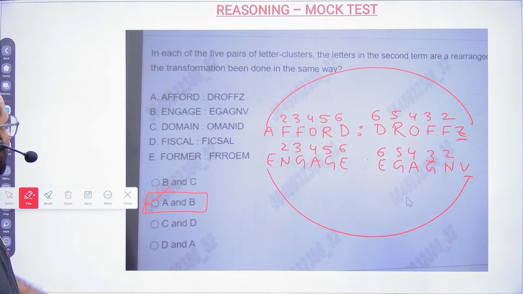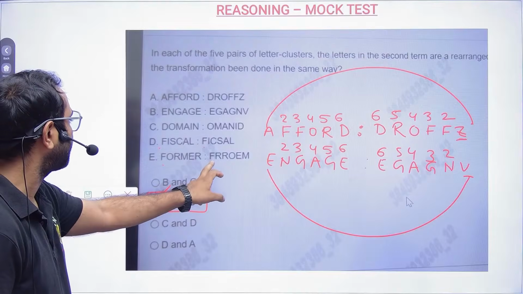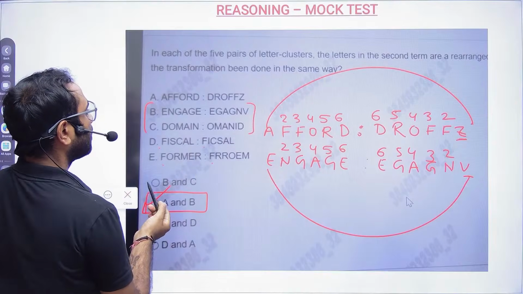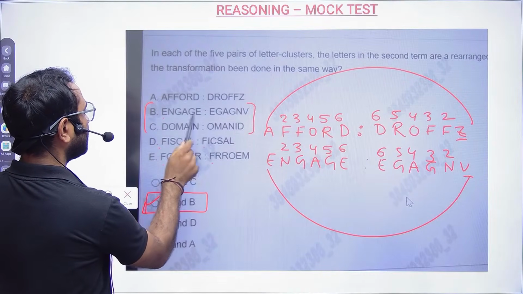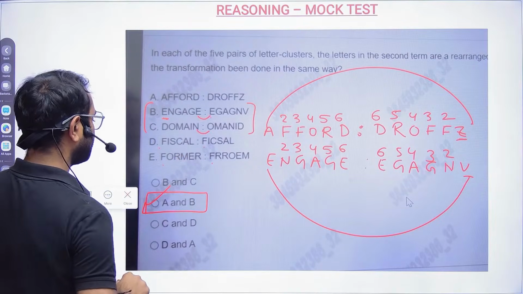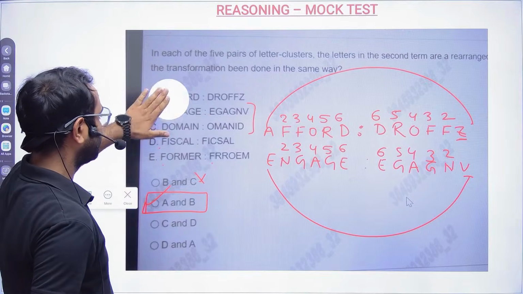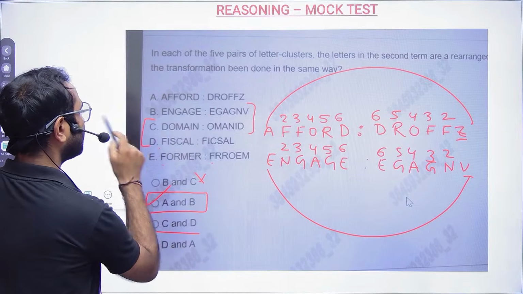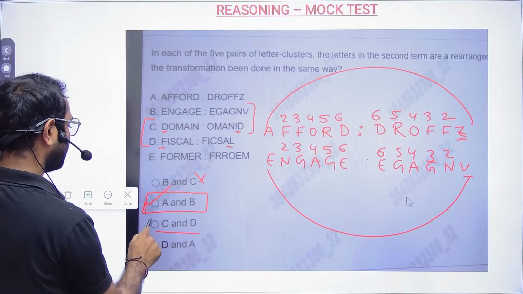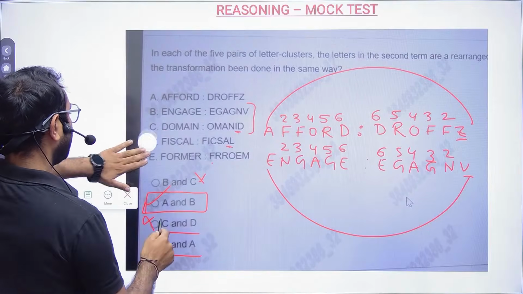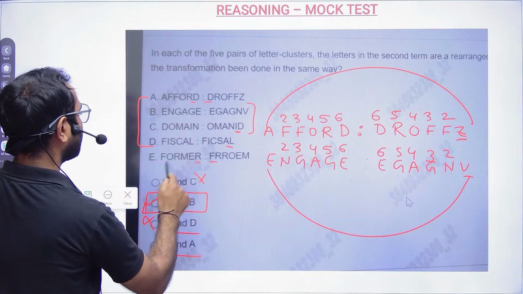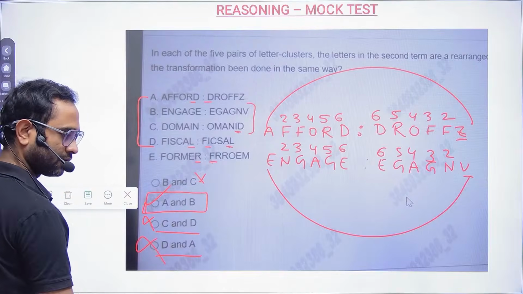Other things, if you see, F is here, F is here, F is here, F is here. Next is BC. If you see B and C, what is common? E is here. The first letter or the last letter is here, but it is not like that. So BC cannot be the answer. Then C and D: here D is at the end, here F is not at the end. So this is also gone. D and A: here D D, and here R F, sorry, L F. This is also not the answer.